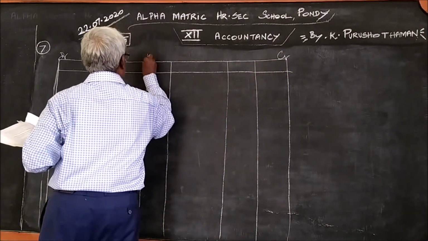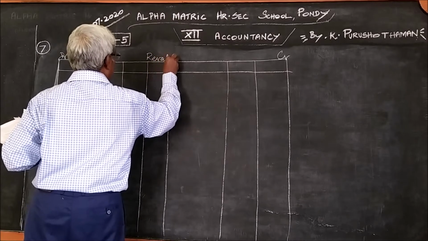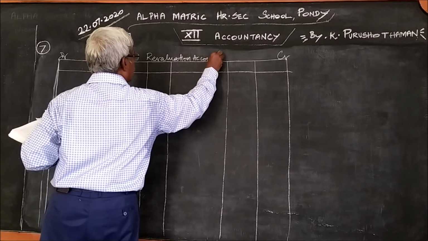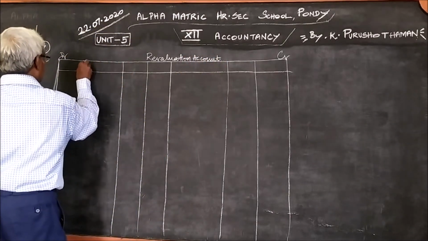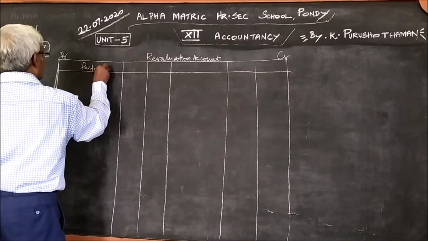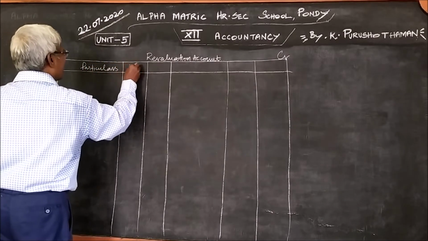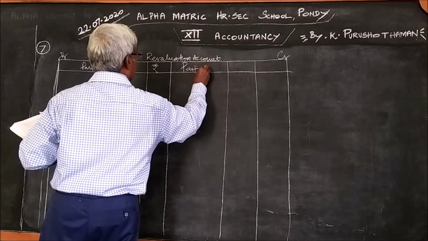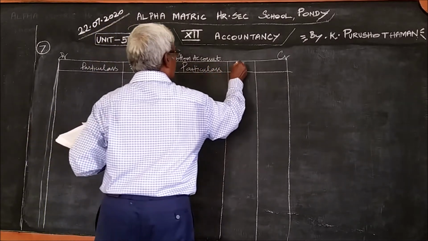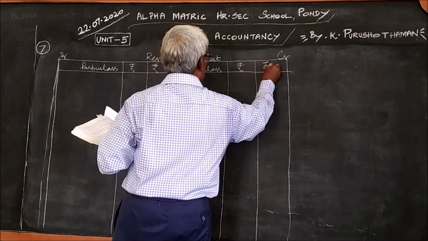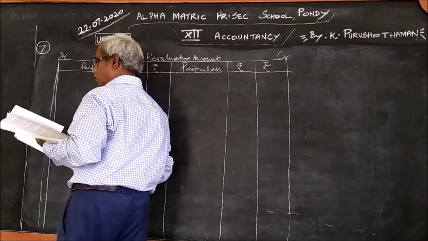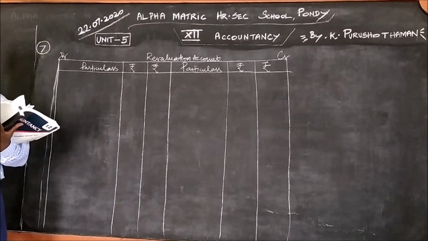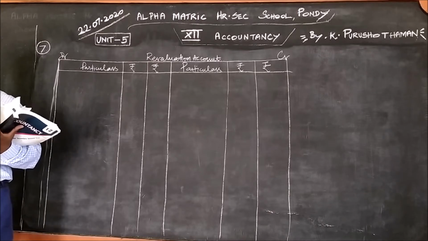Debit, credit, the heading, revaluation account. Particulars. So, as I said, without passing journal entries, we go straight to the revaluation account.